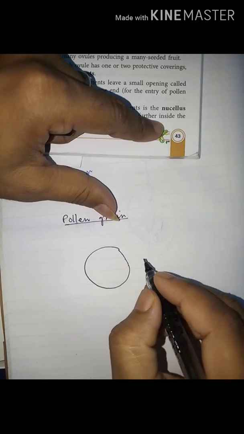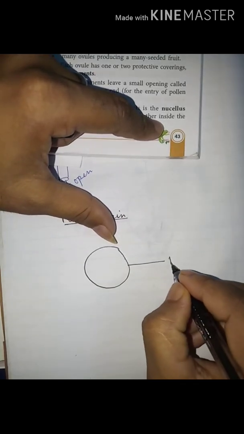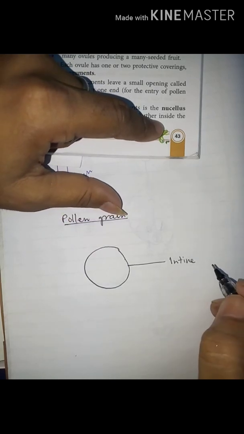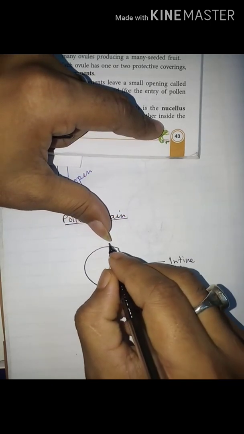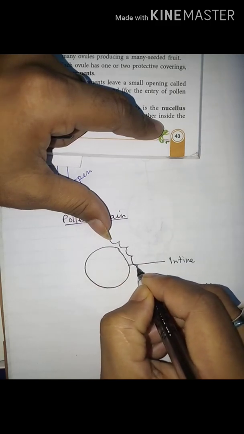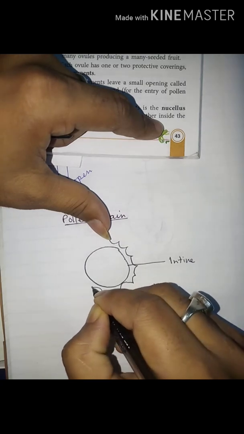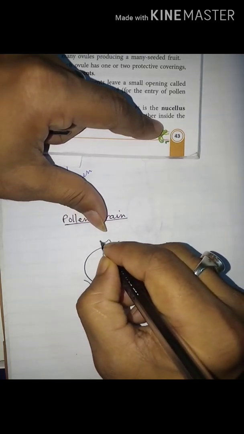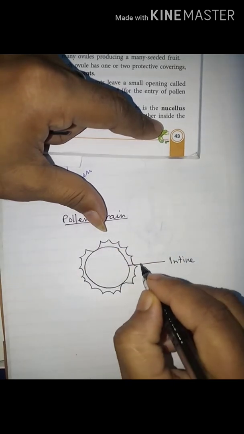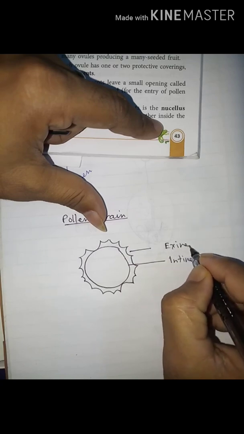This is the inner wall called intine, and the outer wall is called exine.